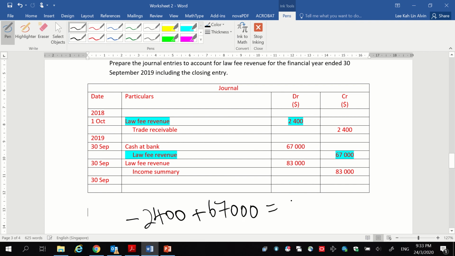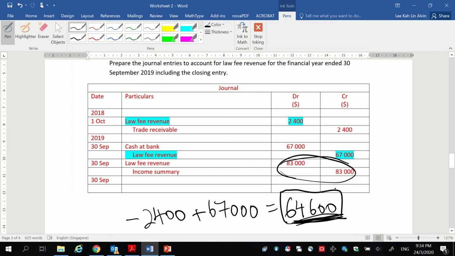And so far you should have an income of, if my mental sum does not fail me, 64,600. This is the revenue that you have recorded so far. But with this information over here, they are trying to tell you that your income that you earn for this year is 83,000. Now if you compare these two numbers, you will realize that there is a difference between these two numbers, and the difference refers to the income that you also earn this year.